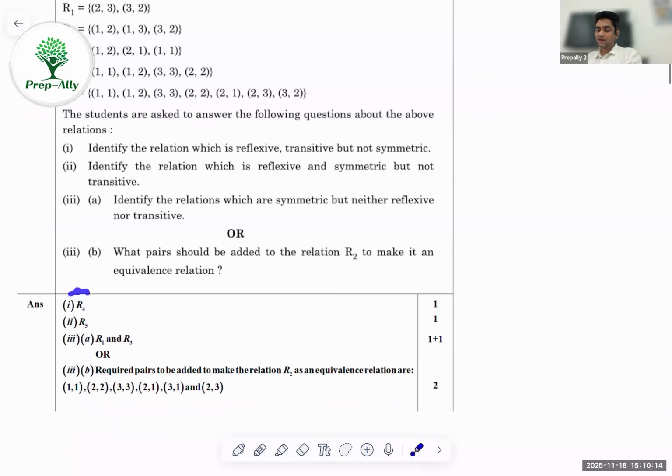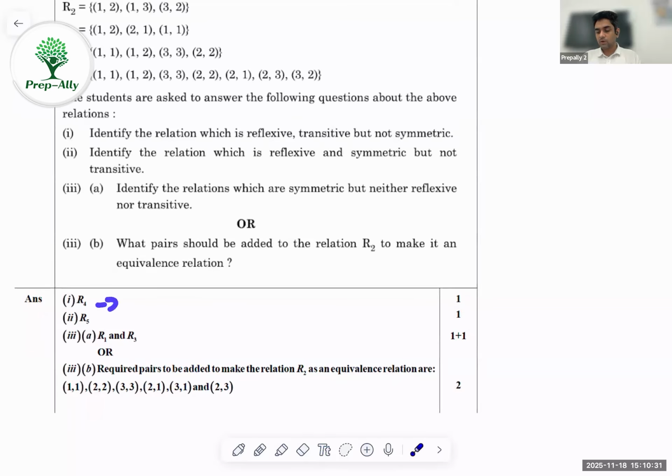Here in the guideline, they have directly mentioned R4, because the explanation for these will generally be in words. So what I'm trying to tell you is that you could have got the marks if you had just written R4. But again, I suggest against it because sometimes the examiner has some control over it. So better you write R4 because it's reflexive as it has all of 1, 1, 2, 2, 3, 3, and it has 1, 2 but not 2, 1, and that's why non-symmetric. Just that one extra statement is good enough.